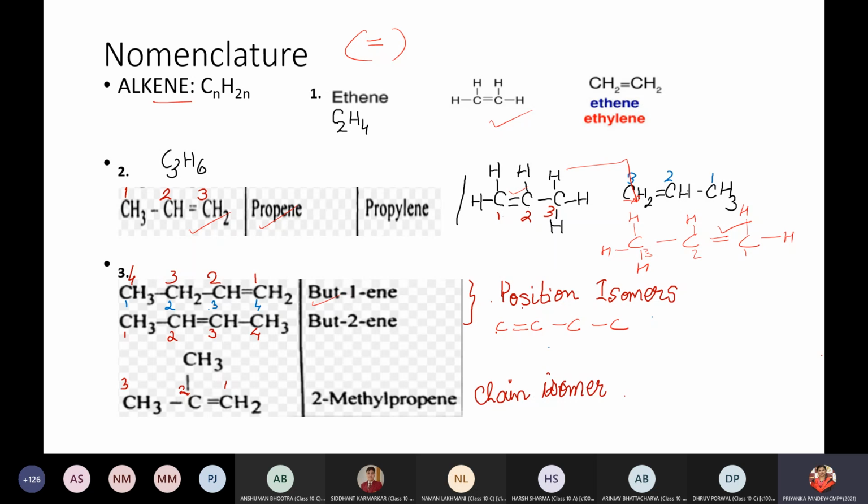Yes, Arya? Yes, ma'am. The first carbon atom will have 2 hydrogens. Very good. And this second one will also have 1 hydrogen. Very good. And this carbon, 2 hydrogens. Very good. And this, 3 hydrogens. Very good. So this is one structure like this.